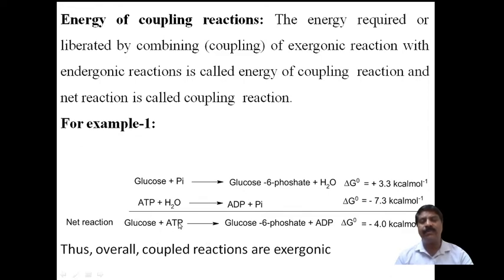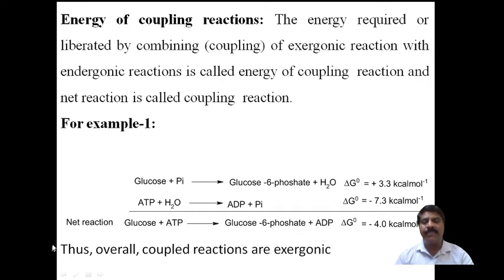Glucose treated with the ATP molecule forms glucose 6 phosphate plus ADP molecule, and for delta G, since there is a plus and a minus, you should subtract and put the sign of the higher value. Here 7.3 is greater than 3.3. Therefore you subtract 3.3 from 7.3, which gives 4.0, and since 7.3 is the higher value and it has a negative sign, we put a negative sign.